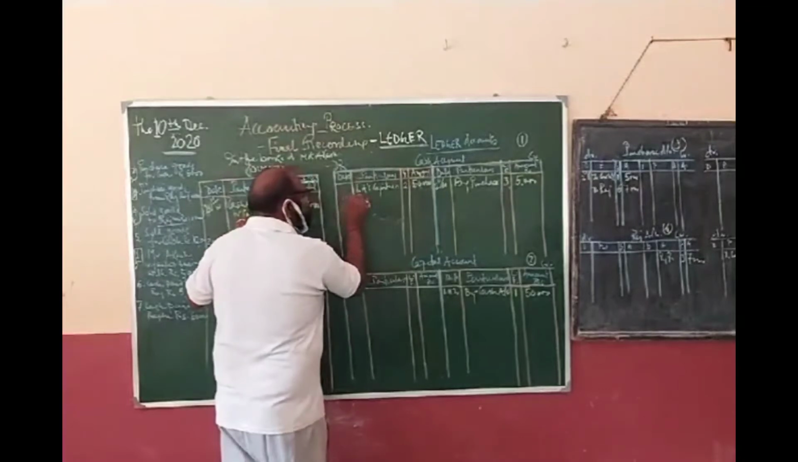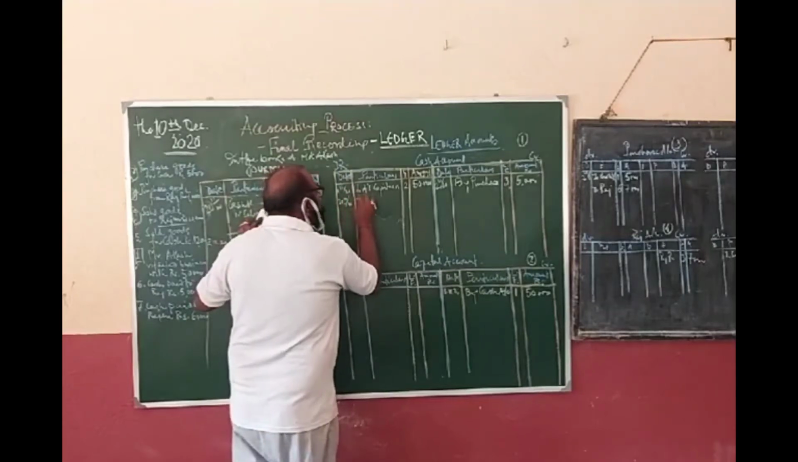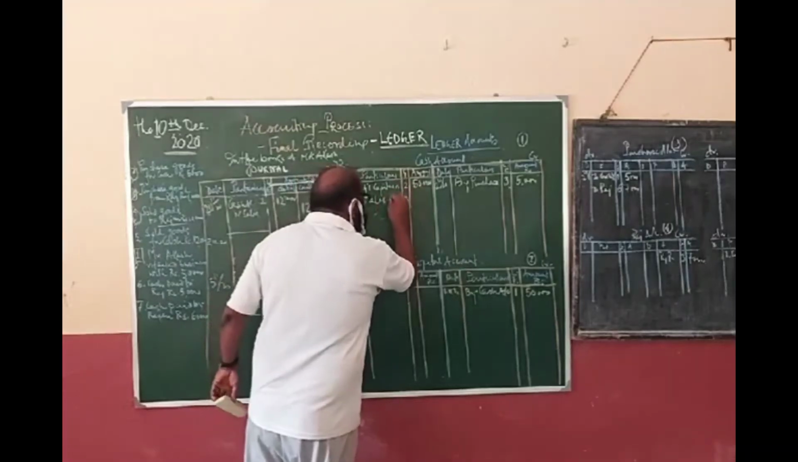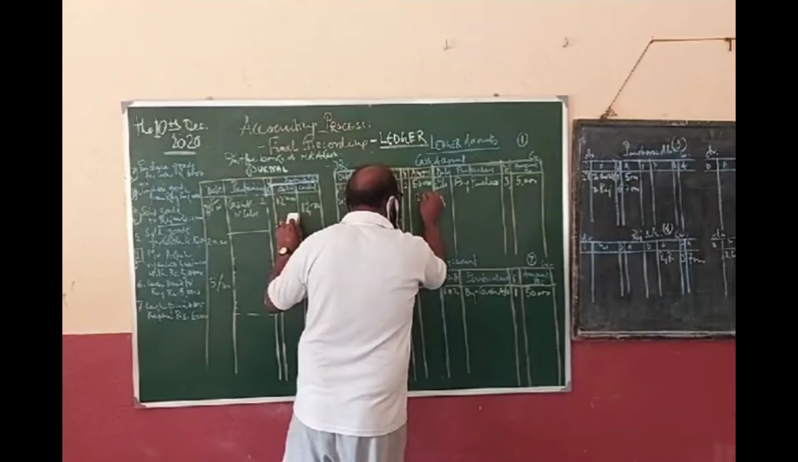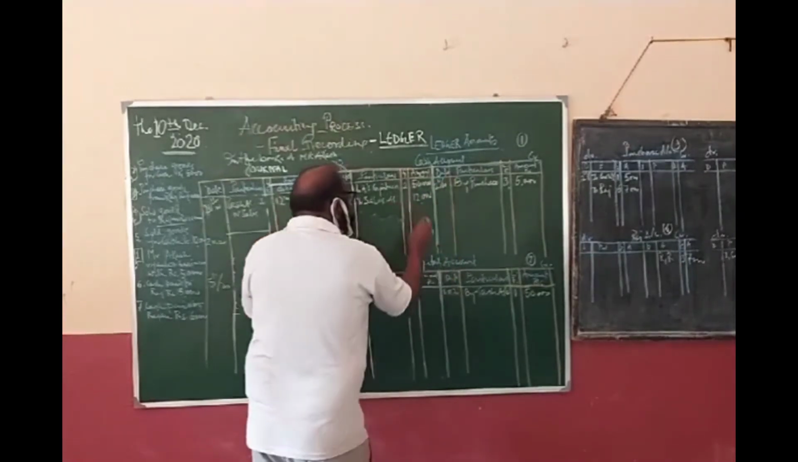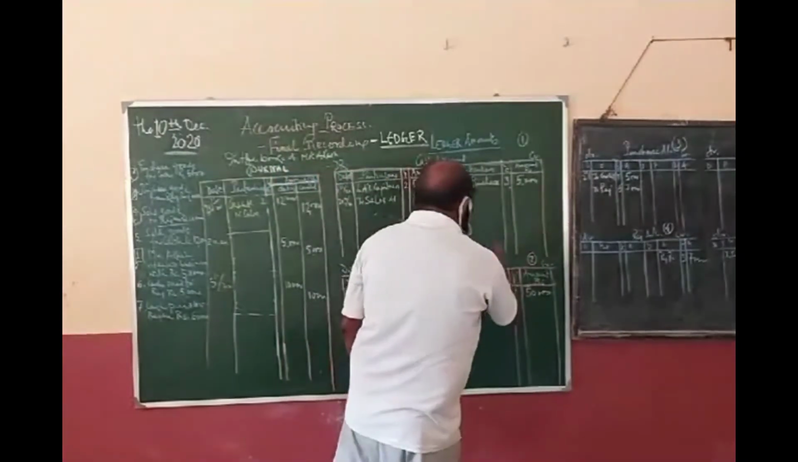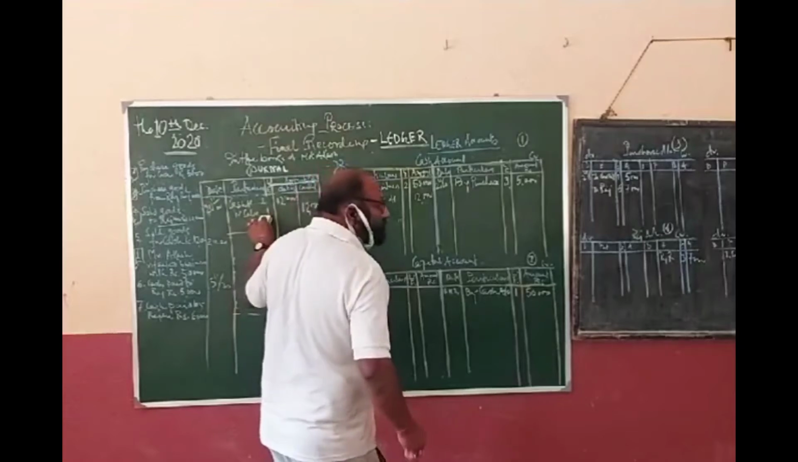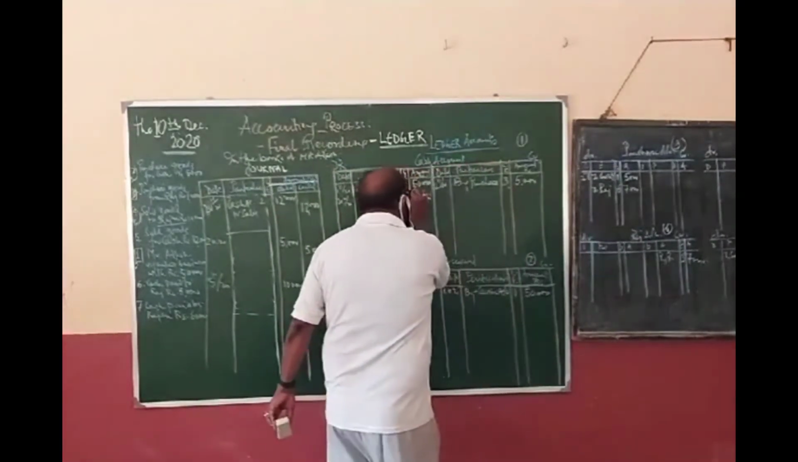So in the debit side of the cash account we are writing "To sales account". How much? To sales account 12,000. Clear? And now the other part: it should be recorded in the sales account. Where is the sales account? It is on page number 4.